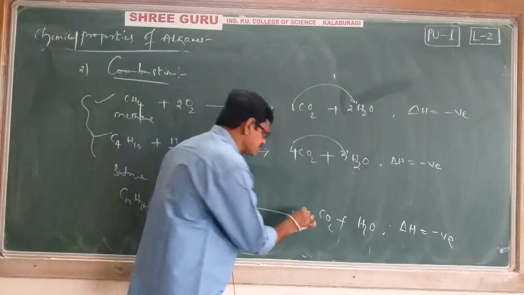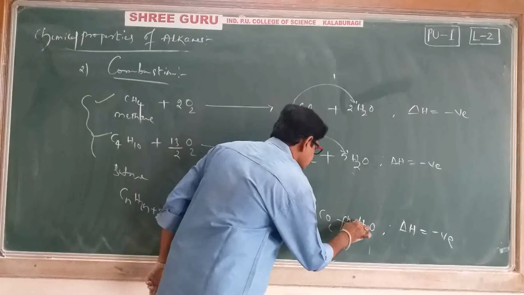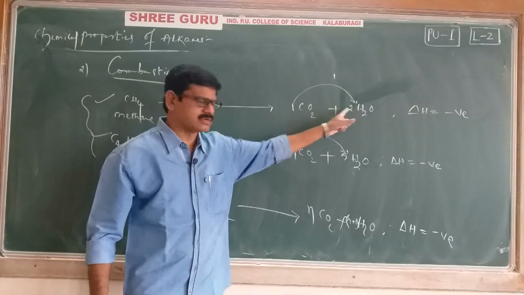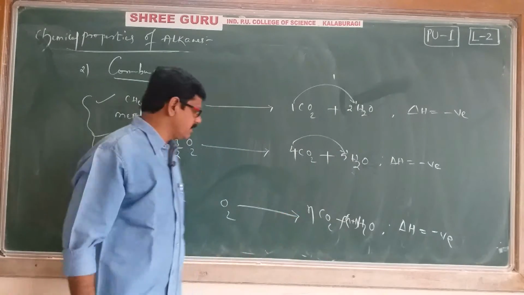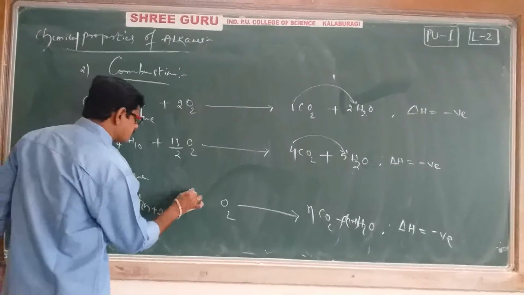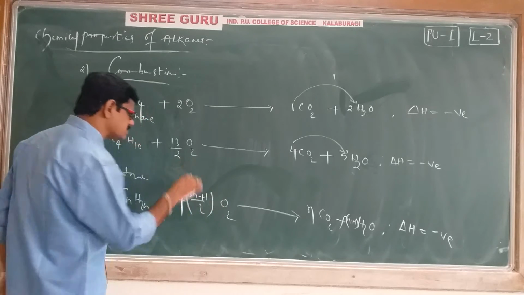That's why I take carbon dioxide moles as n, and water moles should be n plus 1. If it is 1, it is 2; if it is 4, it is 5; 5, 6, like that. Then how many oxygen moles do we have to write? For that I will write (3n plus 1) by 2 moles.